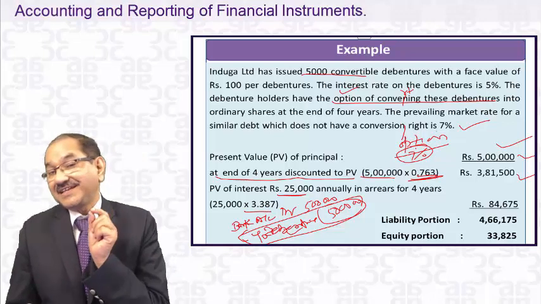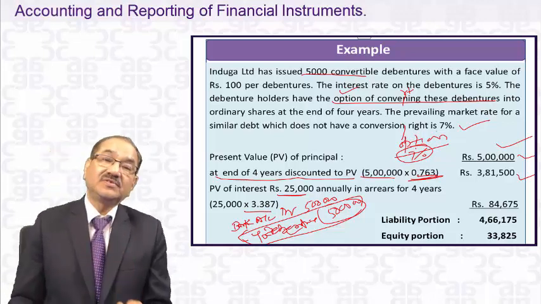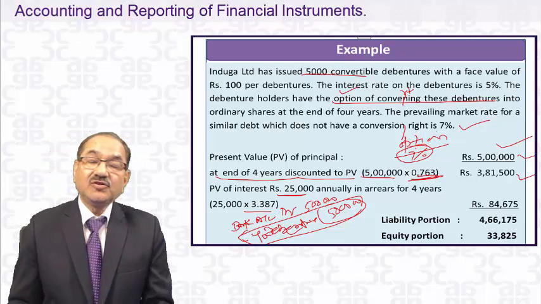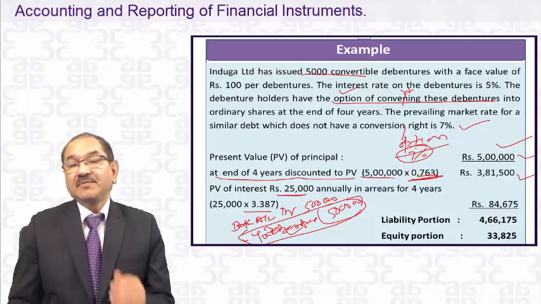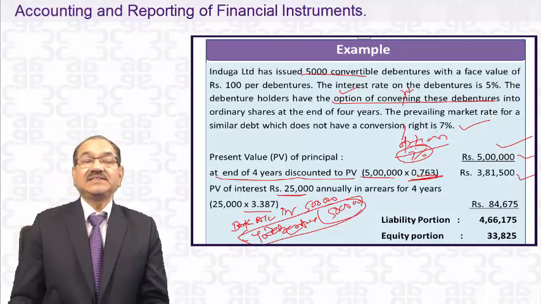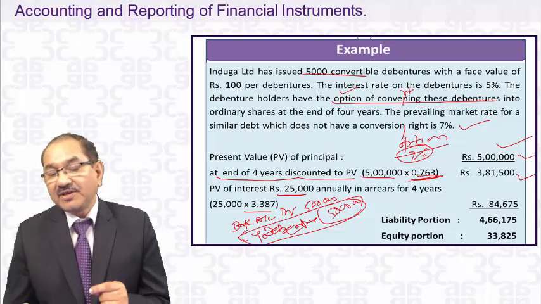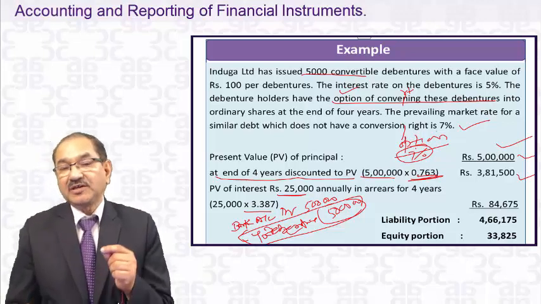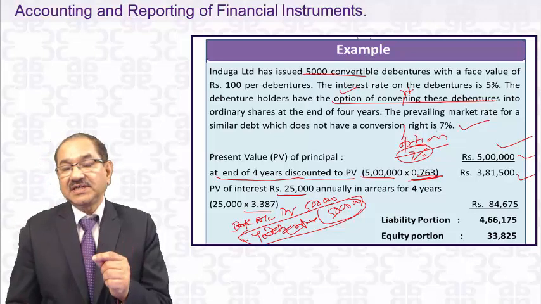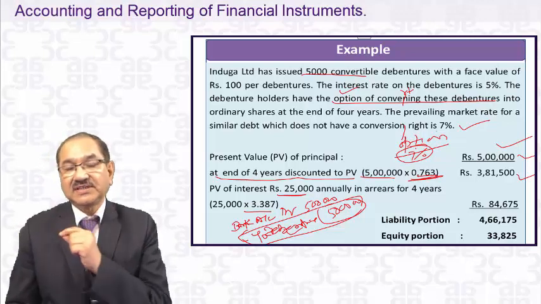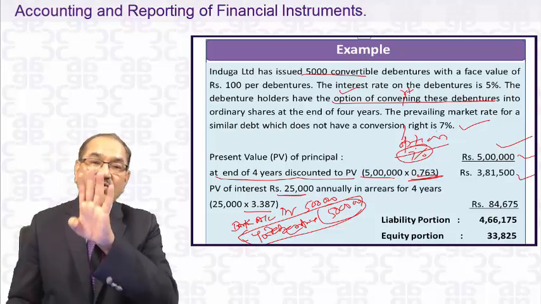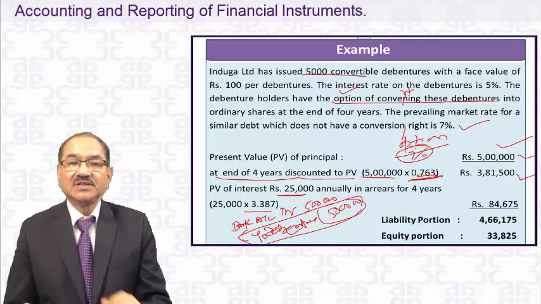What is the meaning of 3.387? That you can also compute. It will be computed like this, and the interpretation is like this. Suppose I tell you that I will give you 1 rupee this year, 1 rupee next year, 1 rupee the year after, and again 1 rupee the year after that. In 4 years I will give you 4 rupees, but every year 1 rupee.